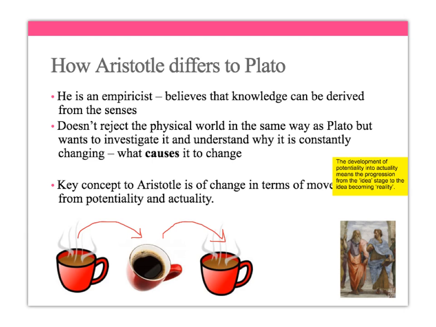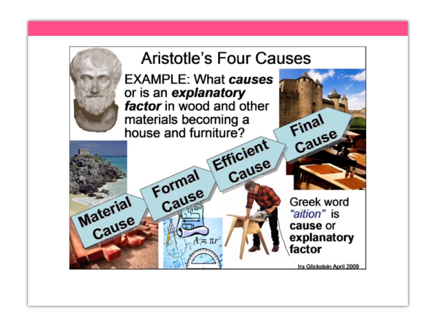So this is what Aristotle means by motion. He means the movement from potentiality to actuality, and he observes that everything is constantly going back and forth between potentiality and actuality.